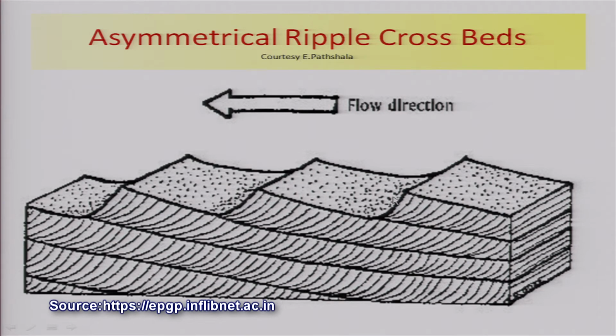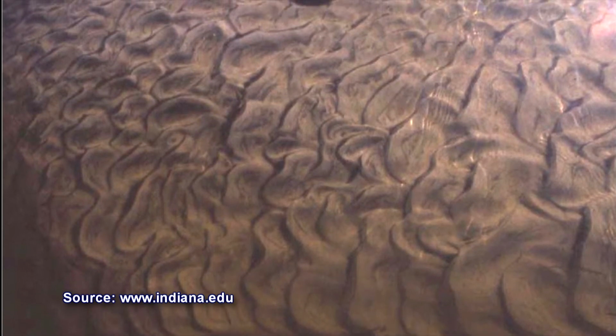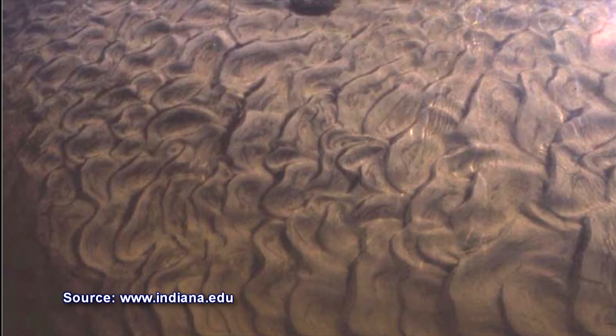Instead of making a straight line, they form curved, and there is an asymmetry between one end of the ripple and the other end of the ripple, and therefore they are called asymmetrical ripples, and they tend to form the typical cross beds. Ripples are of different types. One example in the field, these are called cuspate ripples, current cuspate ripples.